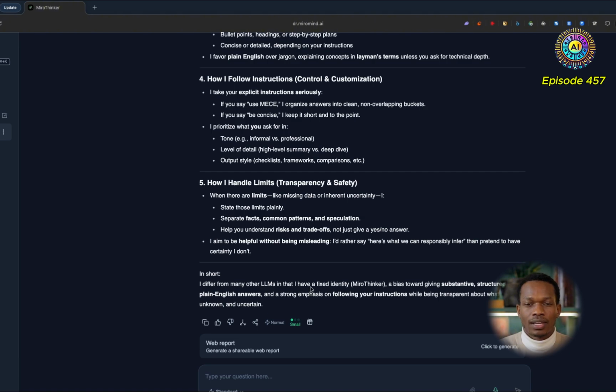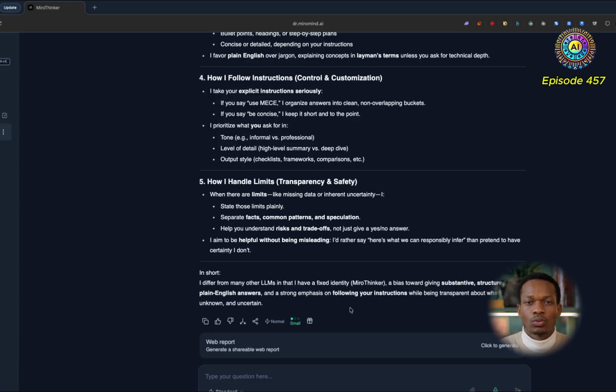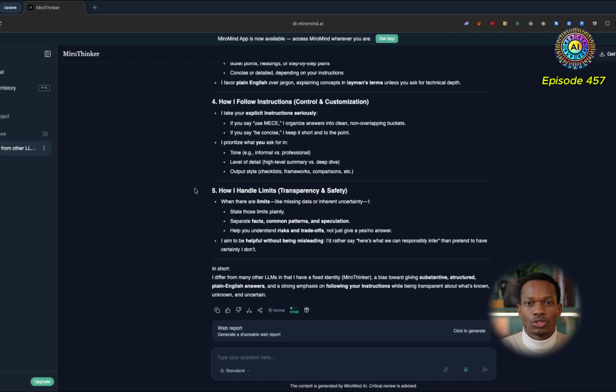Mirror Thinker differs from other LLMs because it's got a fixed identity, a bias towards substantive, structured, plain English answers, and a strong emphasis on following your instructions while being transparent about what's known, unknown, and uncertain. Cool, good stuff. You can also create a web report if you wish to do so. Looks like they've got project files here on the left. So yeah, definitely check this out if you think it would be useful for you.